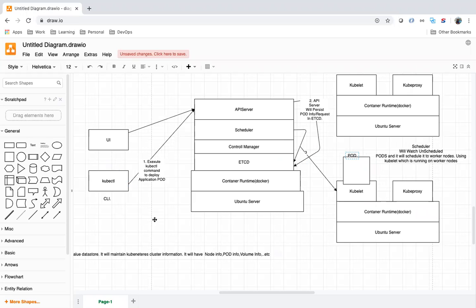This is the pod. Basically, a pod will have a container. This is where our application is running.